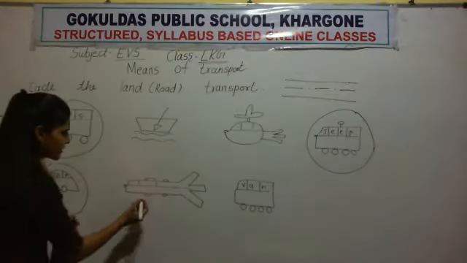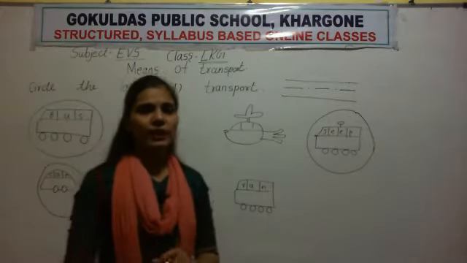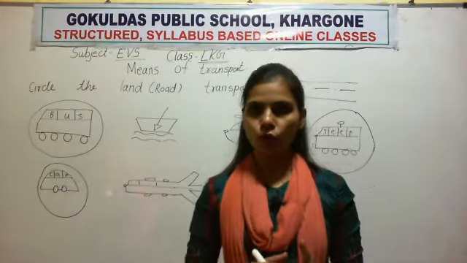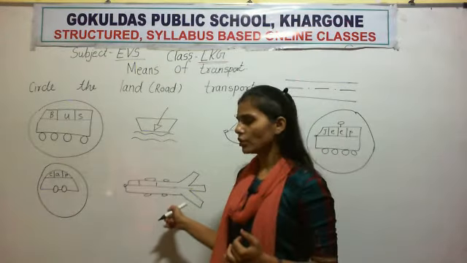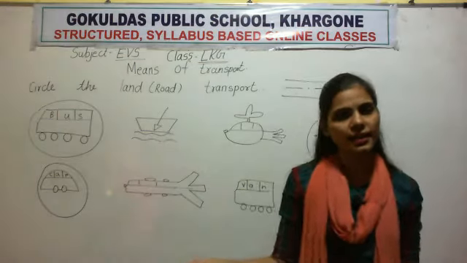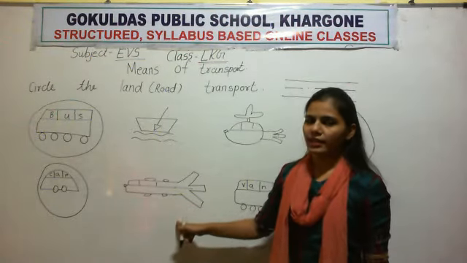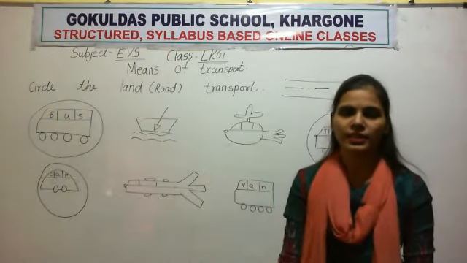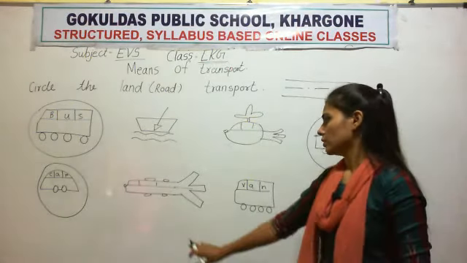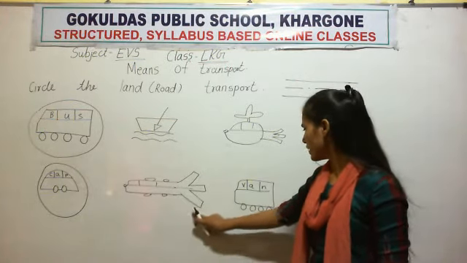Okay. Now next, this is an aeroplane. Aeroplane also flies in the sky. It does not move on the road. So this is not a land transport. This is air transport. No circle for aeroplane. Aeroplane is an air transport. This is not a land transport, so no circle for this.